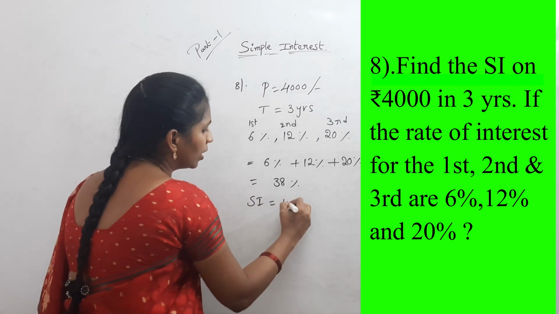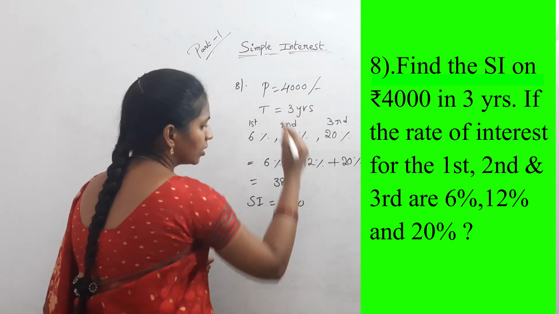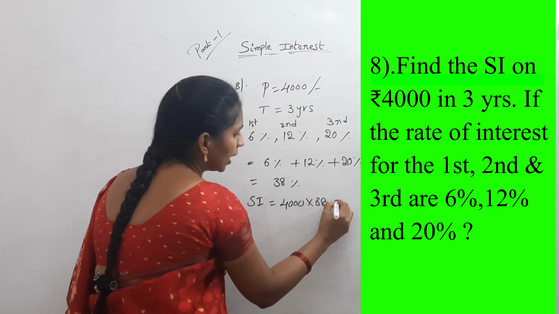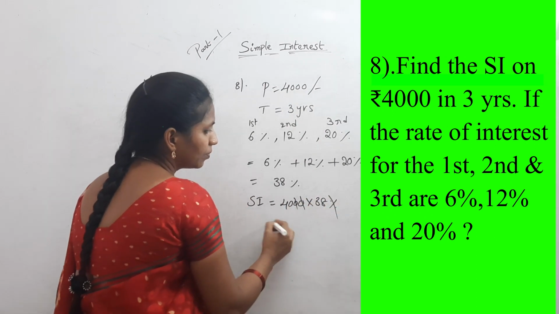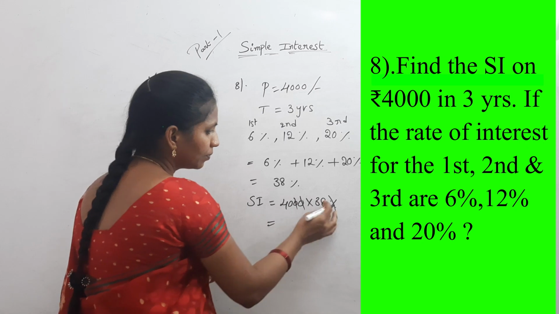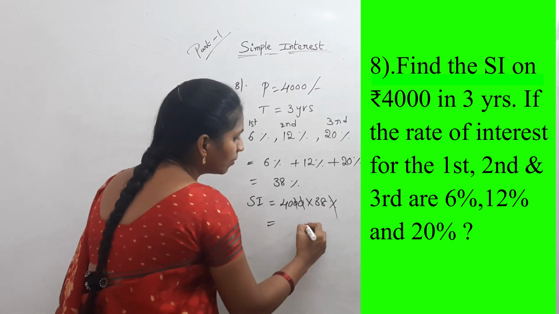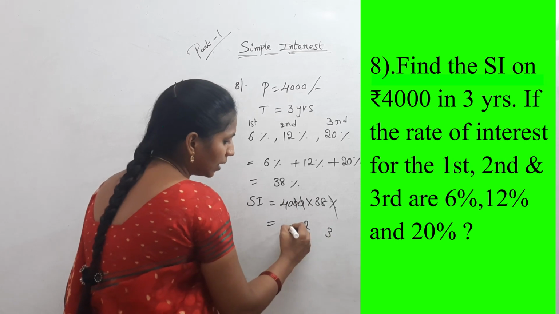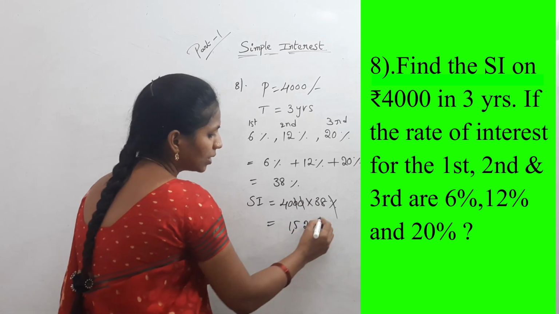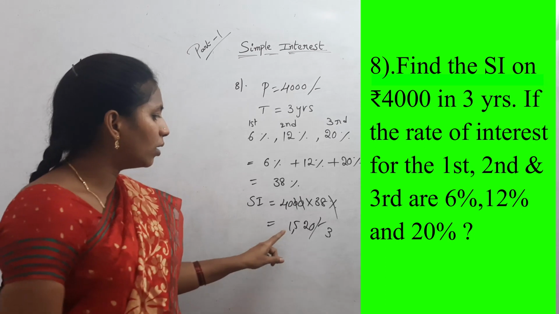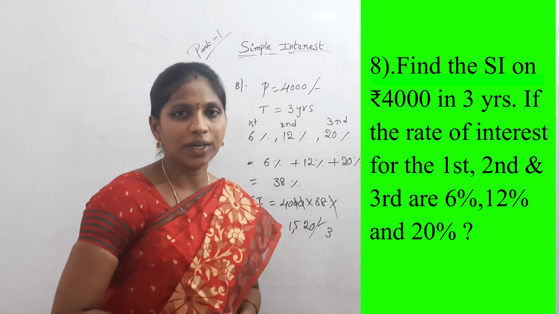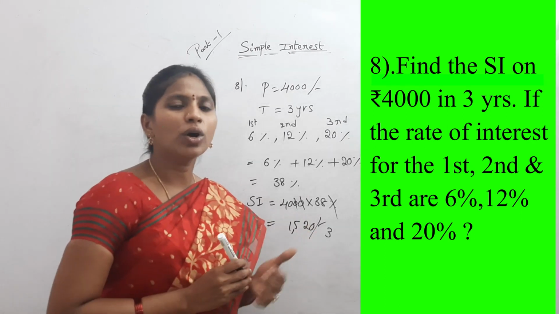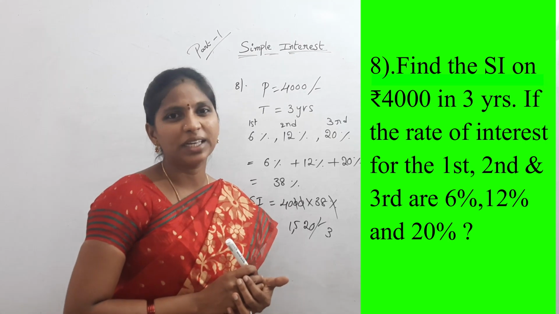SI for 3 years equal to 4000 into 38%. Now calculate. 4 8s are 32, 3 carry forward, 4 3s 12, 12 plus 3, 15, then 0. This is the answer. What is the value? 1520.